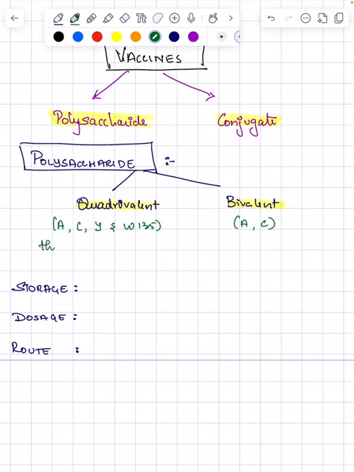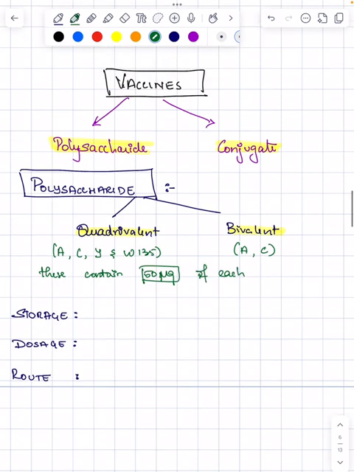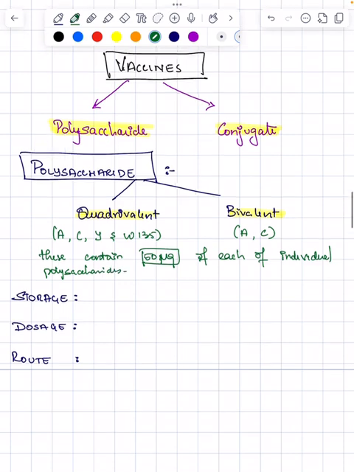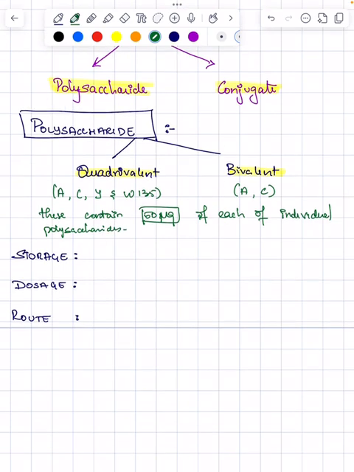Both the quadrivalent and the bivalent contain 50 micrograms of each individual polysaccharide. What is their storage temperature? Storage is between around 2 to 8 degrees Celsius.